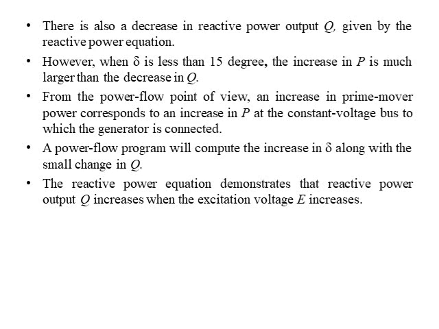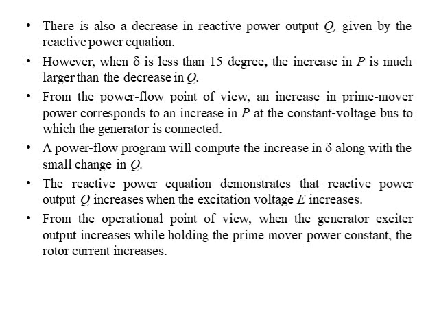That is nothing but increasing the prime mover input, keeping the excitation voltage of the generator constant. Then and only then can we increase the active power. But if we want to control the reactive power, we have to keep the prime mover constant and increase the excitation voltage of the generator. If the excitation voltage of the generator increases, it increases the reactive power.